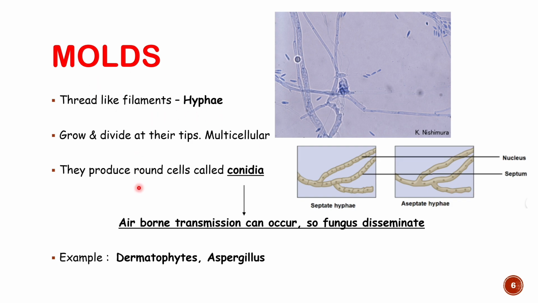Now, the interesting feature, which is important in the pathogenesis of the fungus, is that they will produce a round cell, particularly conidia. See, this is the conidia, micro or macro conidia. So these conidia will help in fungus transmission. Airborne transmission of conidia can occur, and so fungus disseminates from one person to another. The examples of filamentous fungus are Aspergillus and dermatophytes.